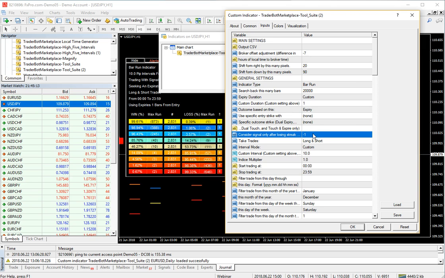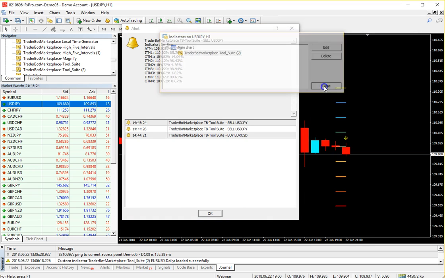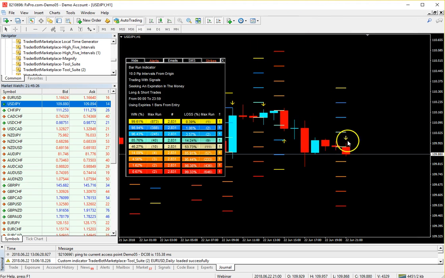Consider signal only after a losing streak. Now, this is one of my favorite things to play with, and it might be yours. Okay, so let's look at a signal here. This signal that just came out. It's got a 46.27% win rate. Do you want to take that? Most likely not. How many signals has it generated so far?